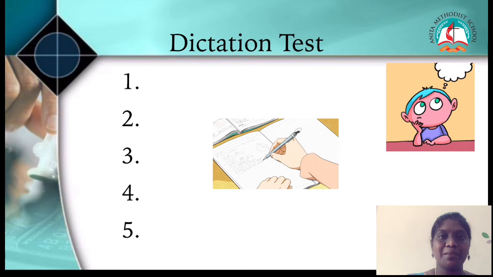Okay, number 3, table. Have you all finished writing the spelling for table? Then number 4, tiger. Have you all finished writing the spelling for tiger? Number 5, school. I think it is very familiar to you all, right? Number 5, school. Are we finished, children? Okay, super, children.